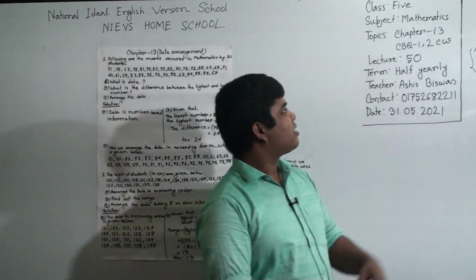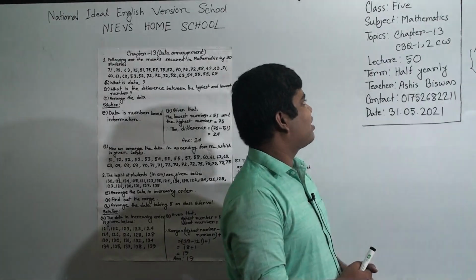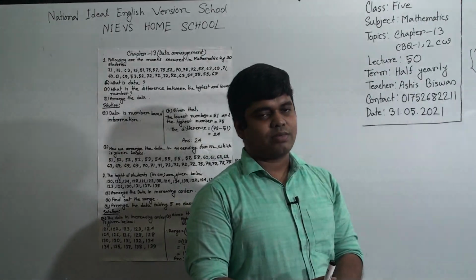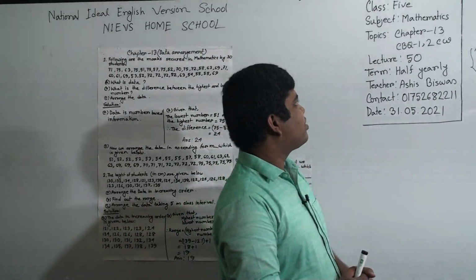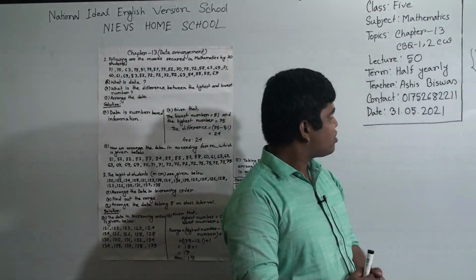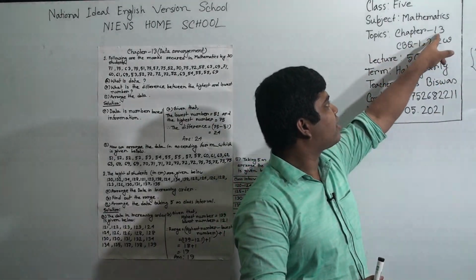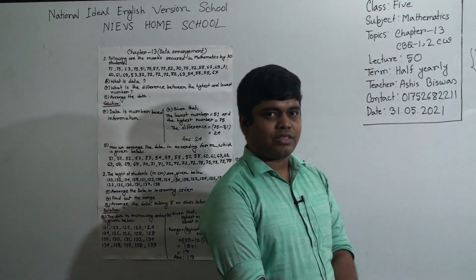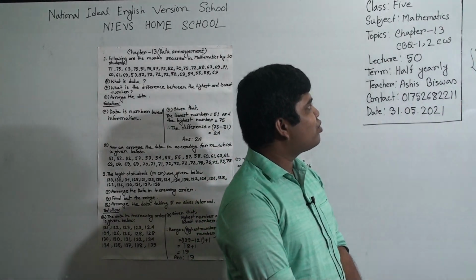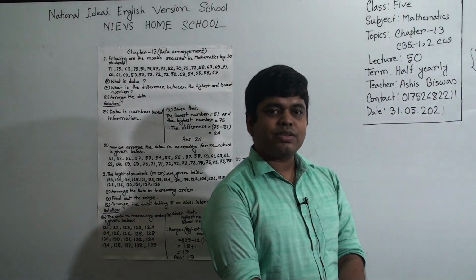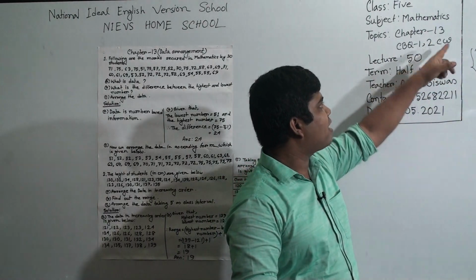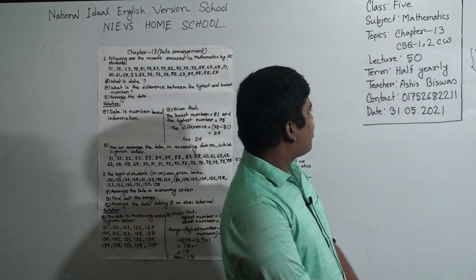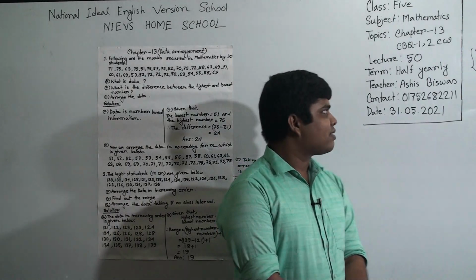Today is our lecture number 50 of half yearly and there is no SW today. So my dear students, our today's topic is chapter 13, and the name of the chapter is data arrangement. From the chapter we shall solve two CBQ problems as your CW, CBQ-1 and CBQ-2. Okay my dear students, let us start our class.